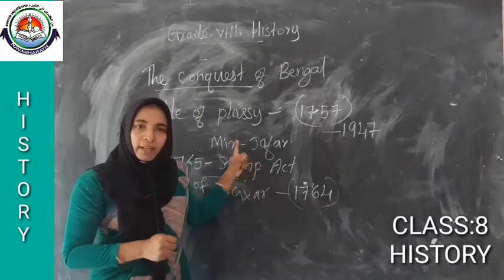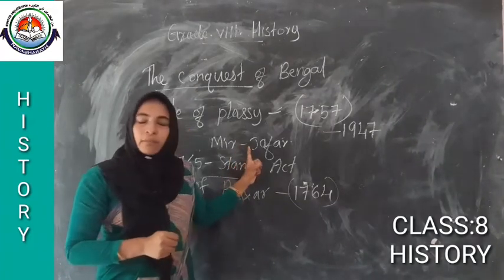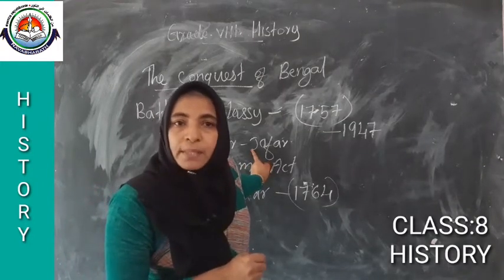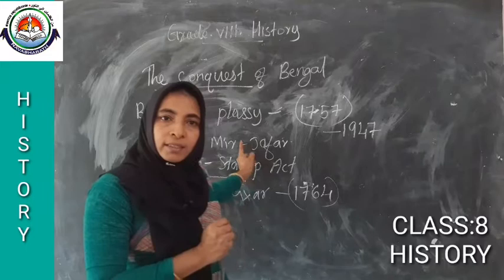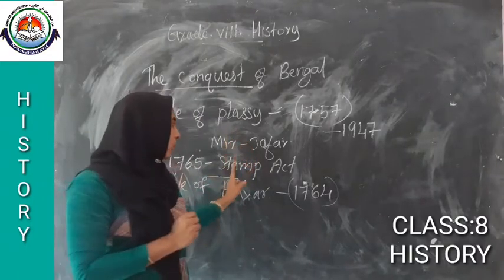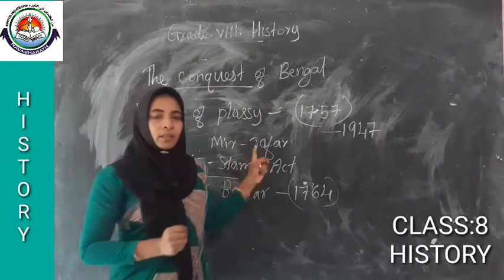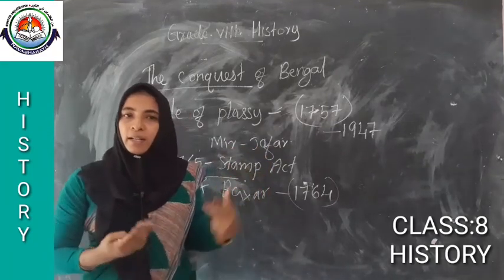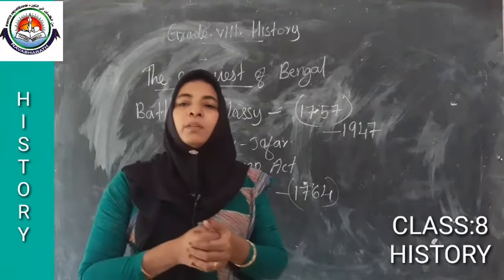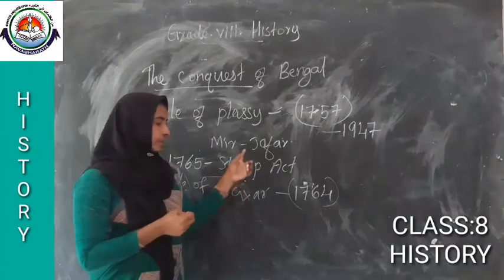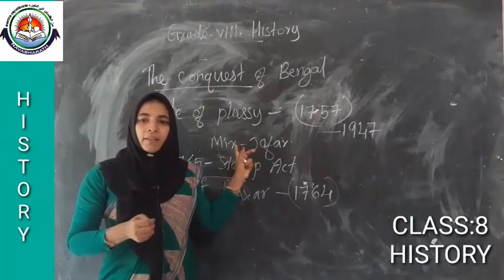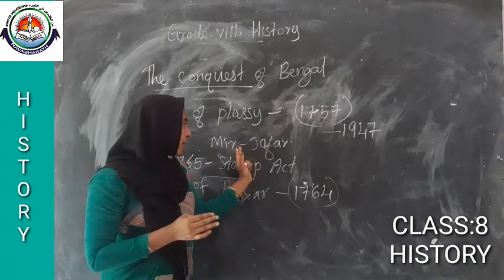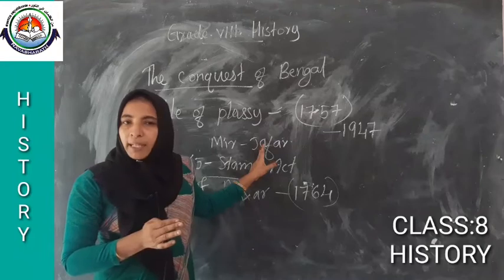After the defeat, the Britishers gave the Nawab's position to whom? Power to Mir Jafar. Now, our Siraj-ud-Dawla was defeated and he was put to death. He is no more. Then what happened? Mir Jafar became the Nawab.